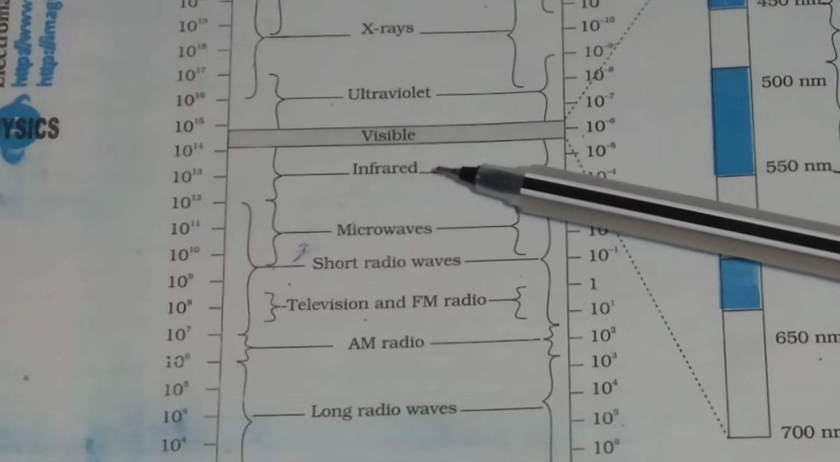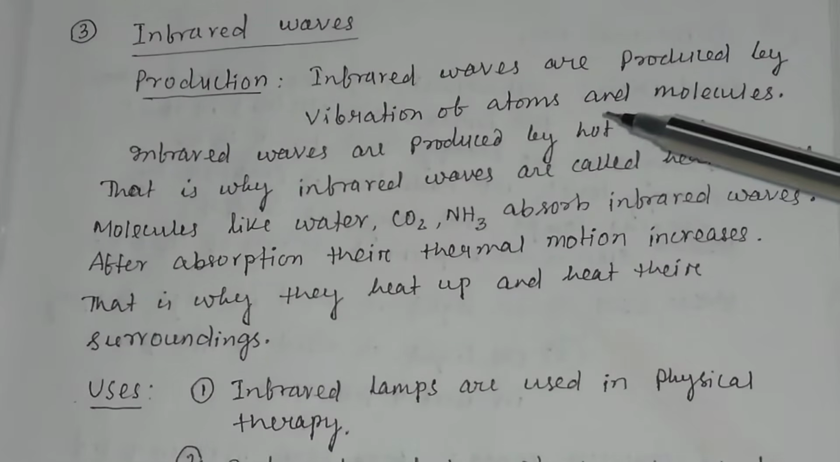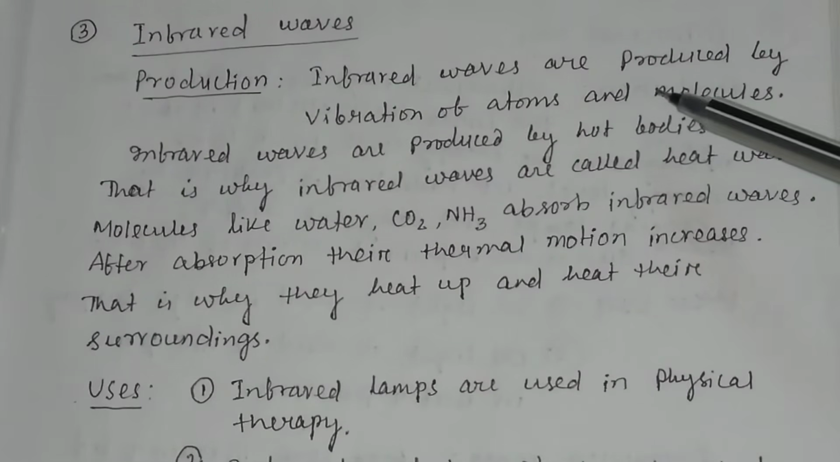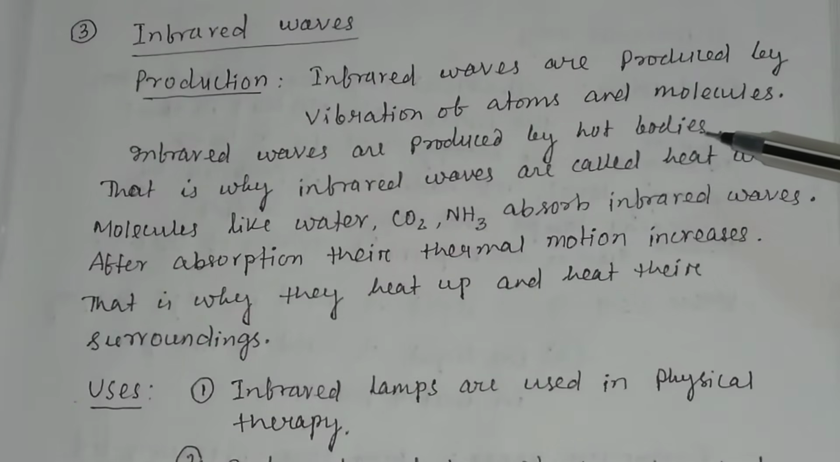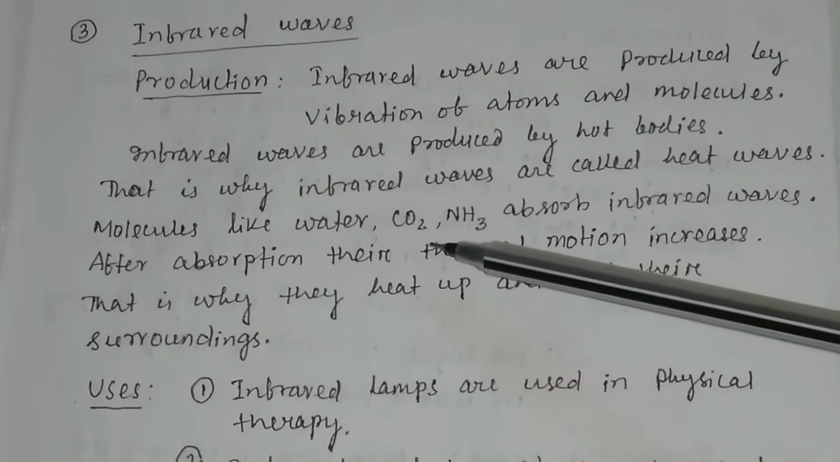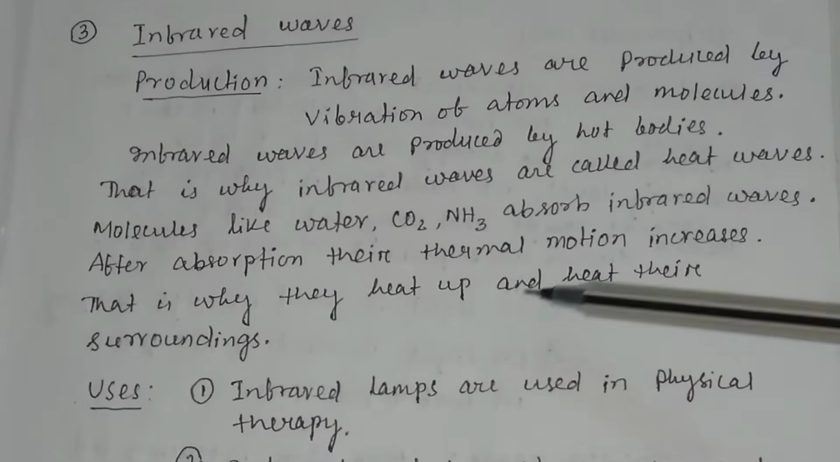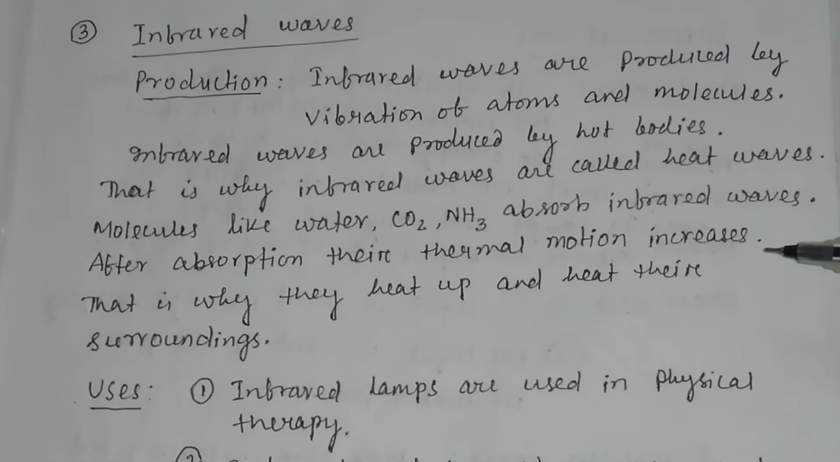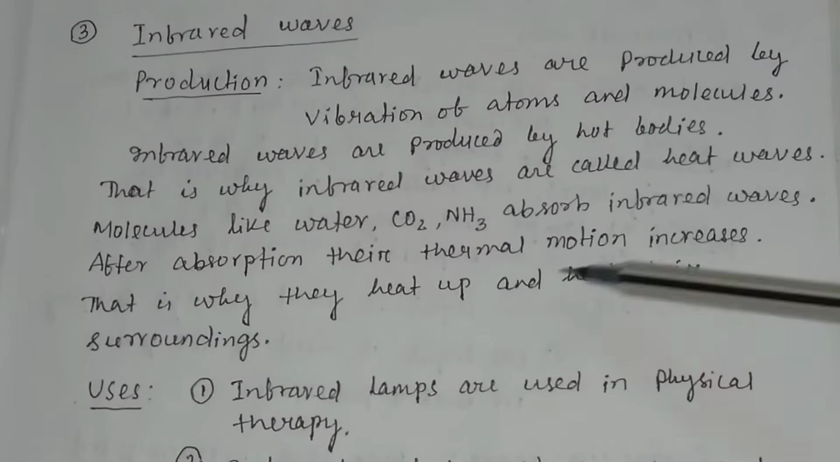Now let us discuss infrared waves and how they are produced. Infrared waves are produced by vibration of atoms and molecules, basically by hot bodies. That is why infrared waves are called heat waves. Molecules like water, carbon dioxide and ammonia absorb infrared waves. After absorption, their thermal motion increases. That is why they heat up and heat their surroundings.